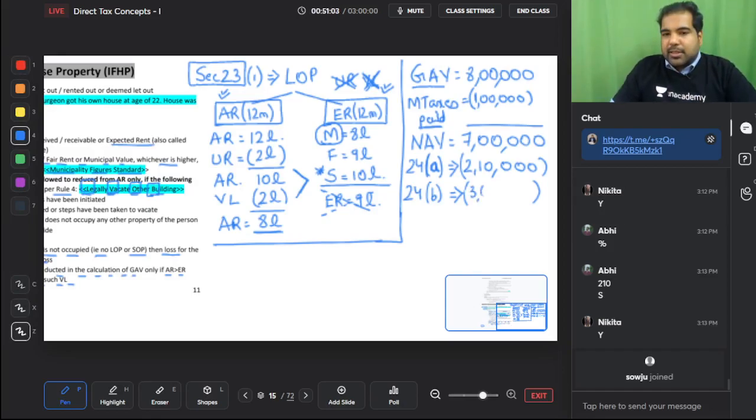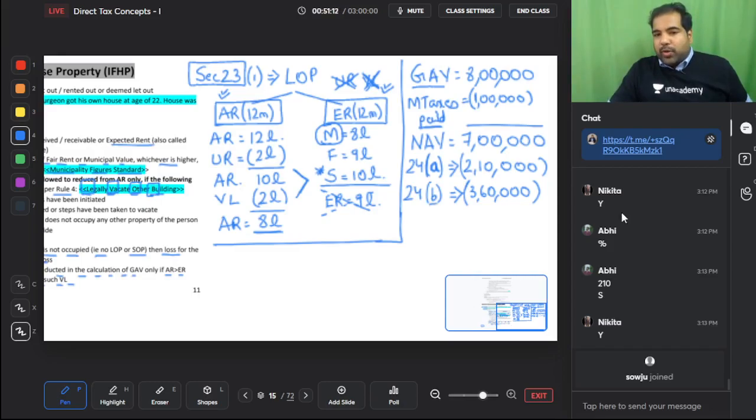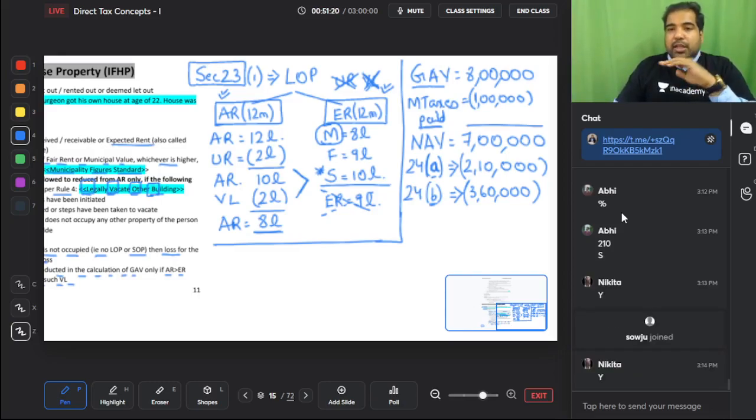Interest of 3 lakh 60. Principal payment also you get a deduction, but under 80C, which we will see ahead in chapter deductions. But right now B is for borrowing. That's my shortcut, guys. A is ad hoc 30% and B is borrowing. On the borrowing, can you minus deductions? Yes. On the borrowing, you can minus deduction. There is no limit to the amount of deduction you can take under 24B.